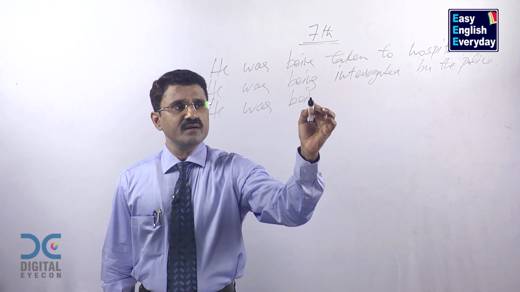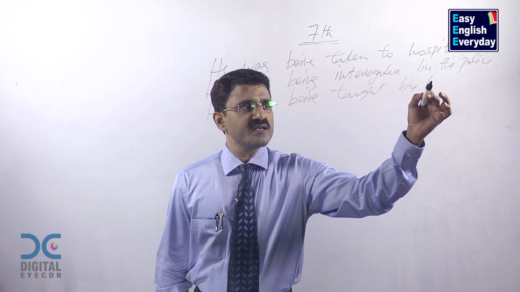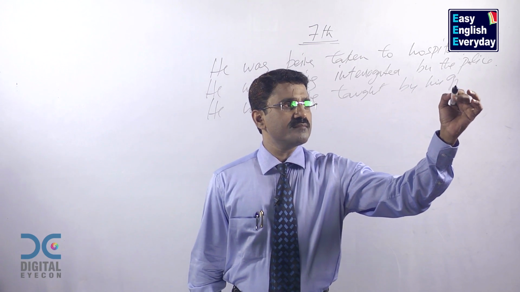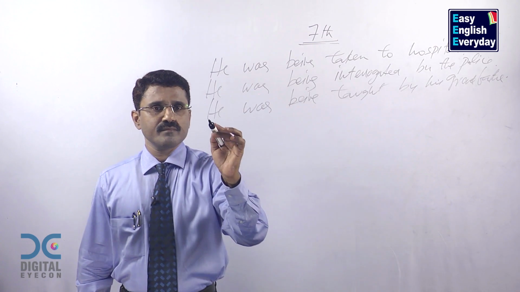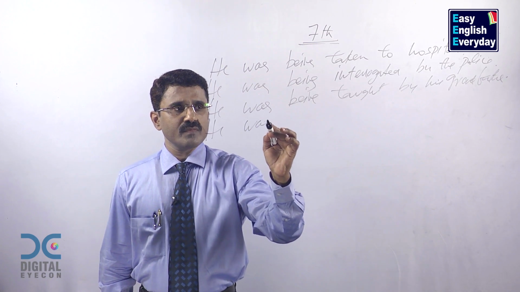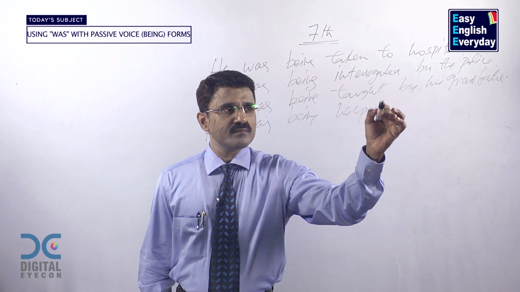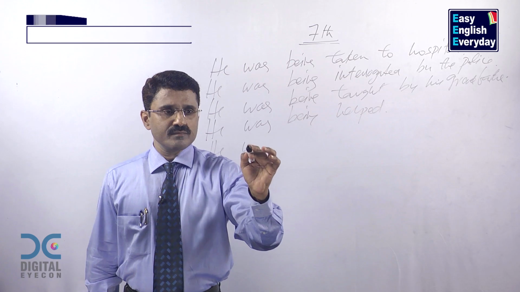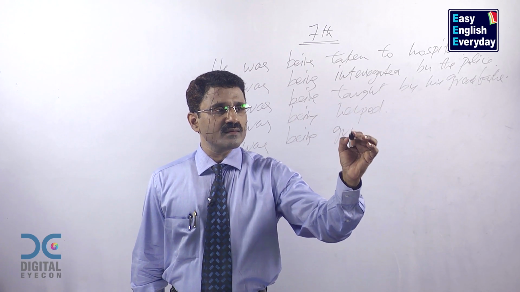He was being taught by his grandfather. He was being helped. He was being guided.